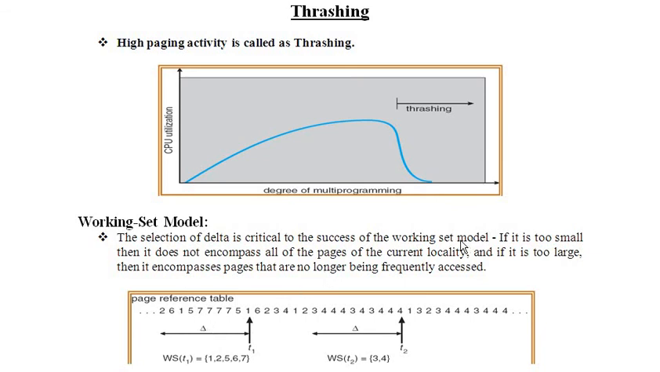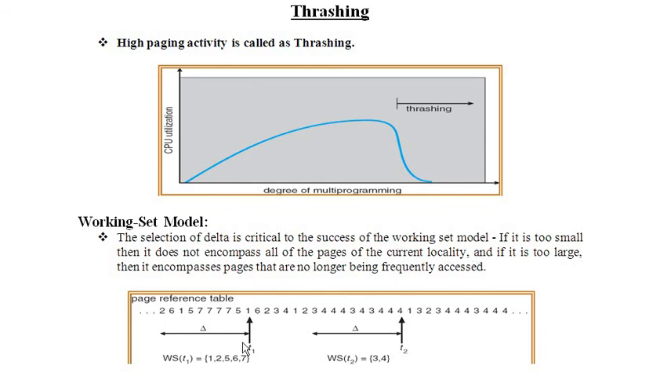So what is this delta value? If this delta value is small enough, what will happen? If it is a small value, the current locality, all frames will not be taken care of. I repeat, if it is too small, then it does not encompass all of the pages of the current locality, because the working set model works on current locality. Say, for example, my delta value here is 10. If I take 2, everything will not be added during this time period. So that is the reason it should not be too small.